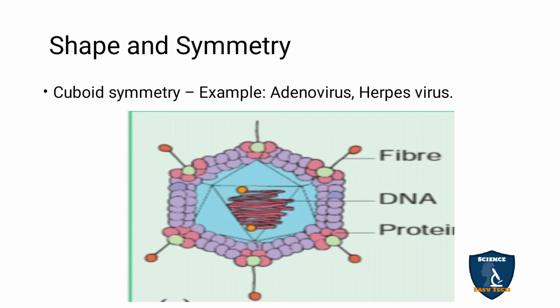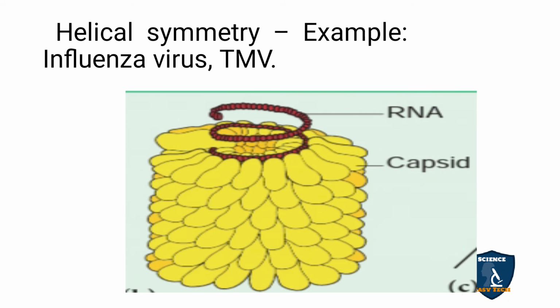Now we will see the shape and symmetry. Cuboidal, that is cuboidal symmetry or cuboid symmetry. Example, adenovirus, herpes virus. You can see the cuboidal nature of the virus. So adenovirus, herpes virus, smallpox, these are all cuboidal in shape, cuboidal symmetry. Helical symmetry. Helical symmetry, example, influenza and TMV.